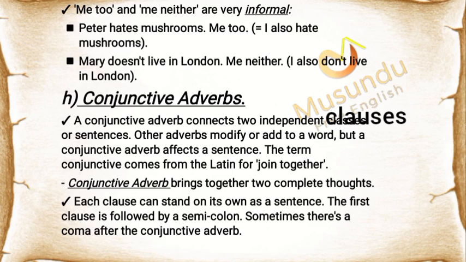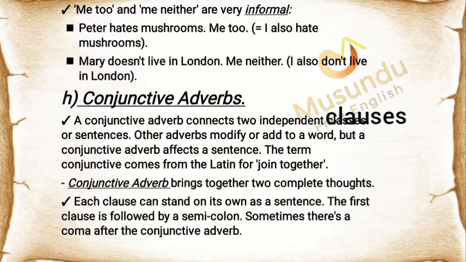Conjunctive adverbs. A conjunctive adverb connects two independent clauses or sentences. Other adverbs modify or add to a word, but a conjunctive adverb affects a sentence. The term conjunctive comes from the Latin for "join together". A conjunctive adverb brings together two complete thoughts. Each clause can stand on its own as a sentence.